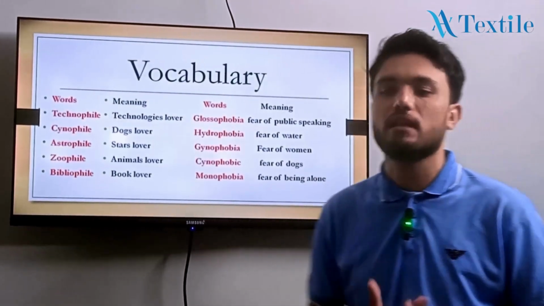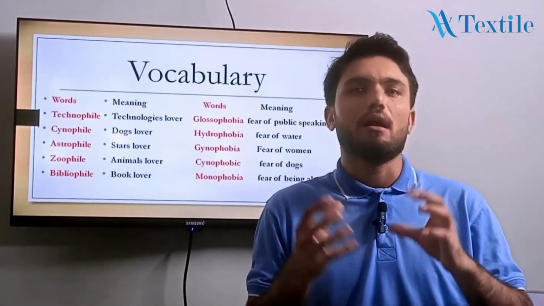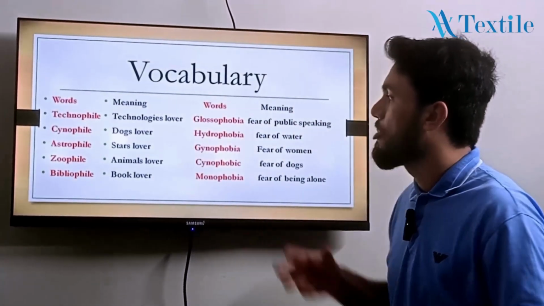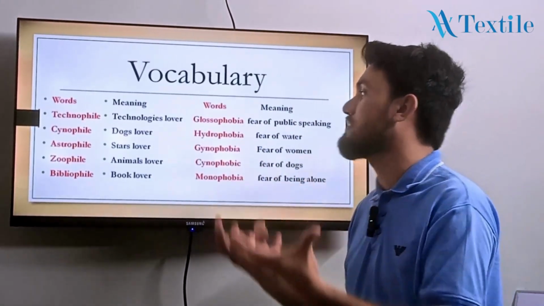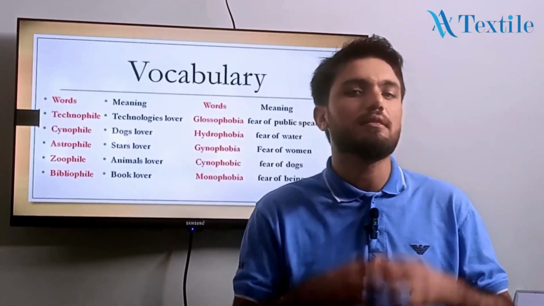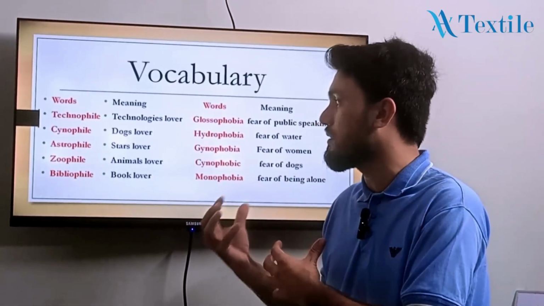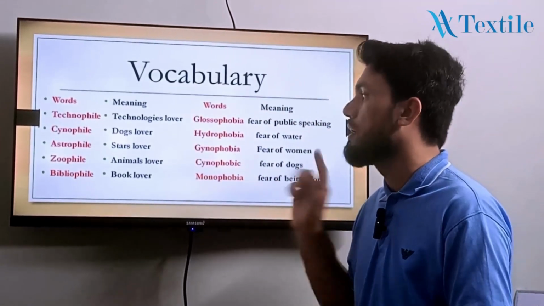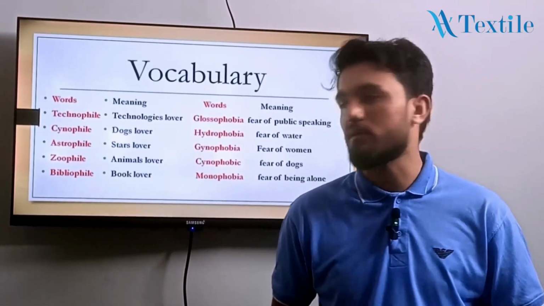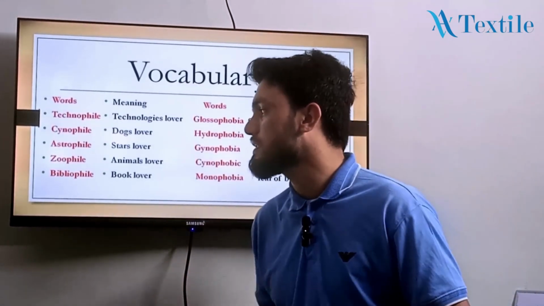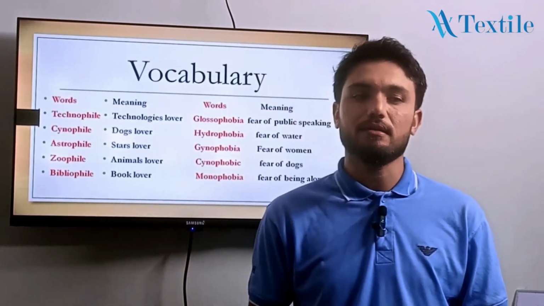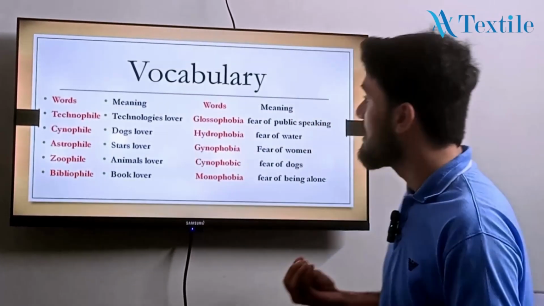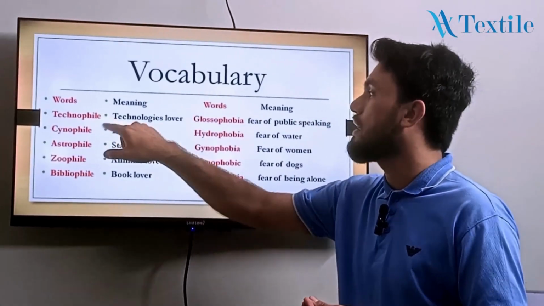Sinophile means dog lover. You know, I know one of my friends, he was a sinophile. Astrophile means star lover. You know, some people are astrophiles. They like the stars. Zoophile means animal lover. I'm a zoophile. I like the animals. Bibliophile means book lover. I'm a bibliophile. I like books. So the file means love.